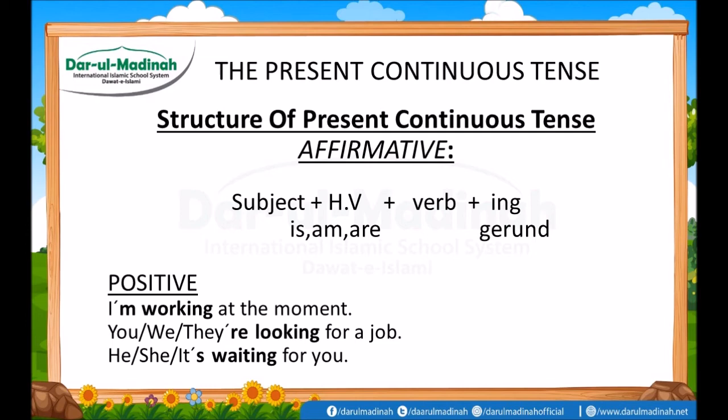They are looking is fine, but if you have to justify what you are looking for, then you can add an object to the sentence. They are looking for a job. Just like that, he or she is waiting for you. So he, or might be she, is used as a subject here, and with he, she, it you can use is.